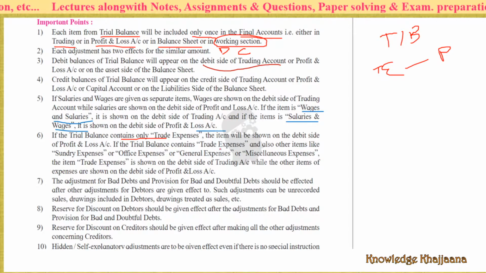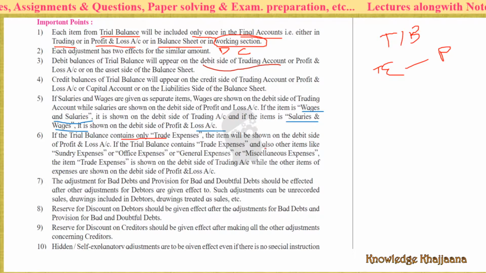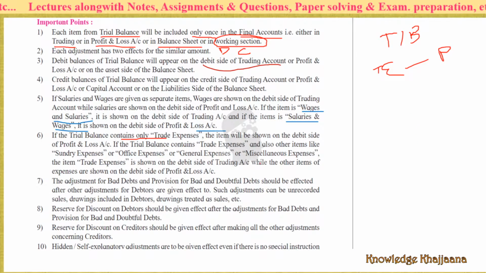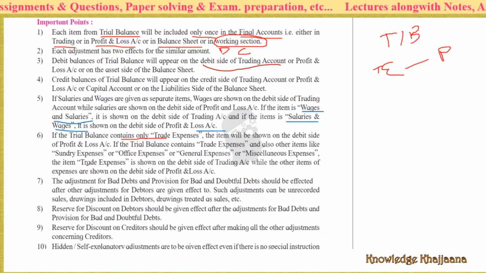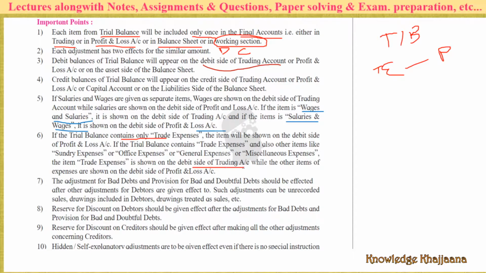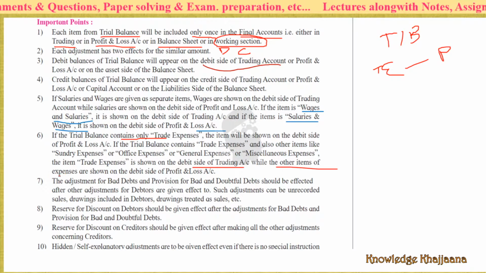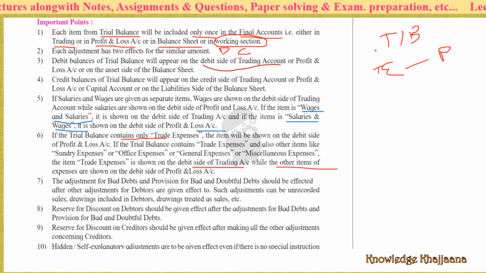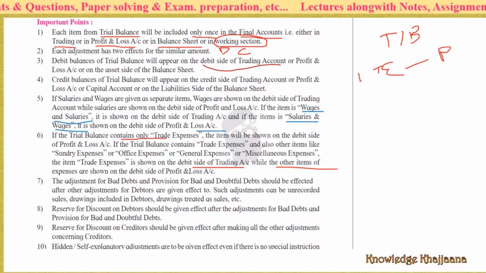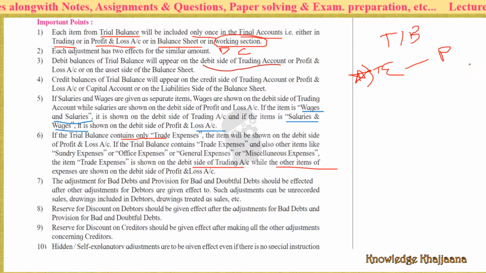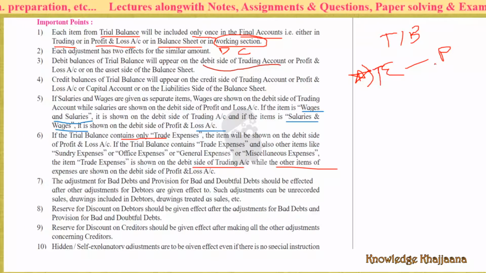If the trial balance contains trade expenses and also other items like sundry expenses, office expenses, general expenses or miscellaneous expenses, trade expenses is shown on the debit side of the trading account, while the other items of expenses are shown on the debit side of the profit and loss account. What does this mean? If only trade expenses is given, nothing apart from it, then it will by default go to the profit and loss account.